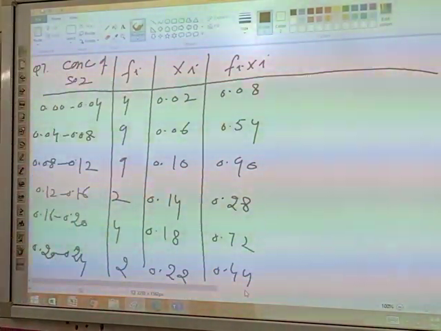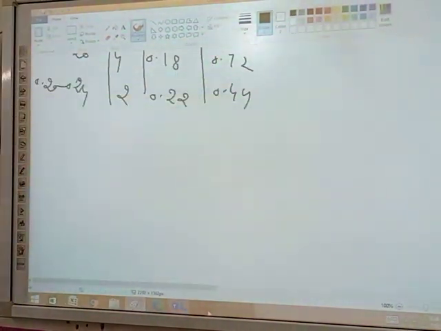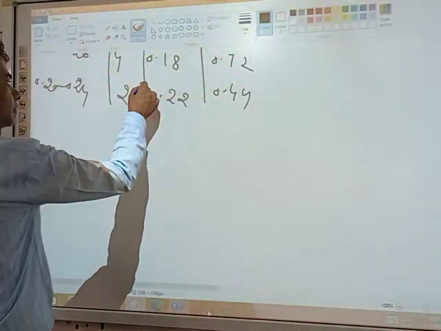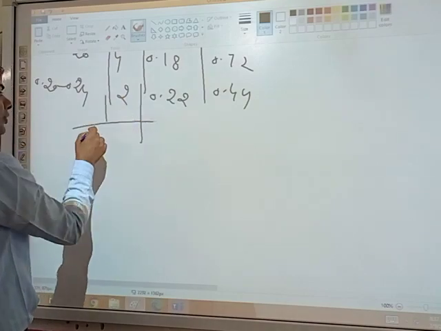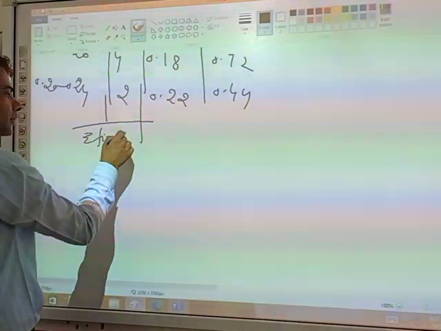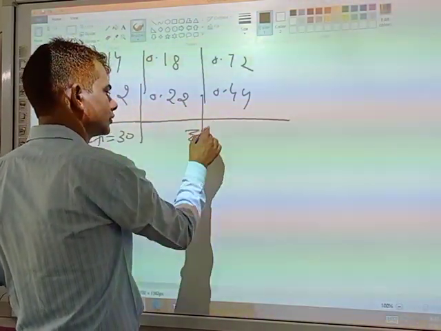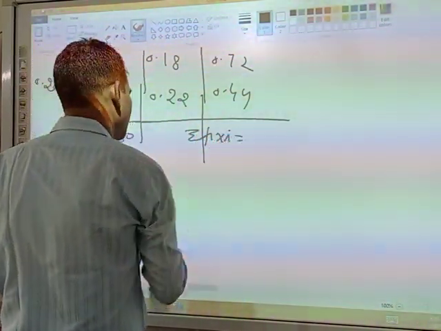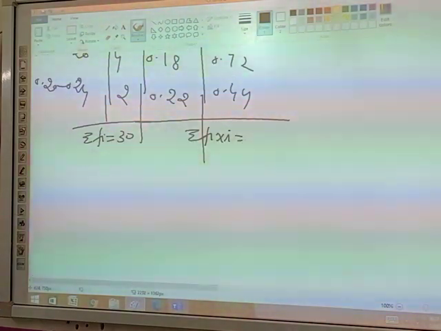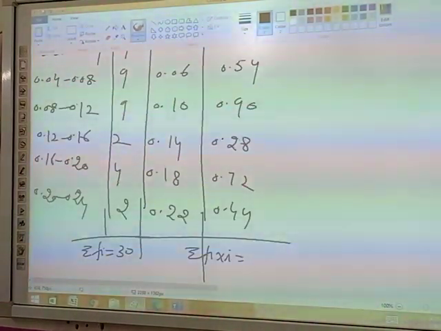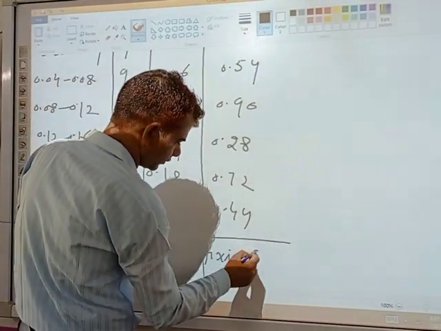Sigma fi is given, 30. Add all the values and find out sigma fi xi. Students, do it fast. It is 2.96.